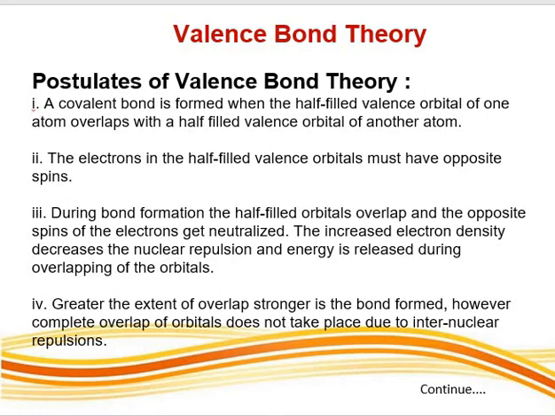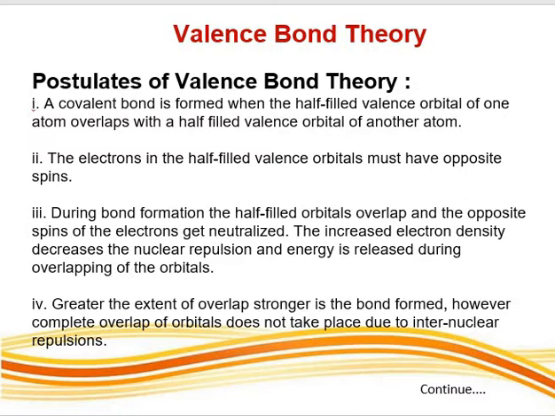The Kossel and Lewis approach in chemical bonding was the first step to understand the chemical bond. And the advanced theories, that means valence bond theory and molecular orbital theory, are two approaches for understanding the nature of chemical bond. So let's understand first valence bond theory.